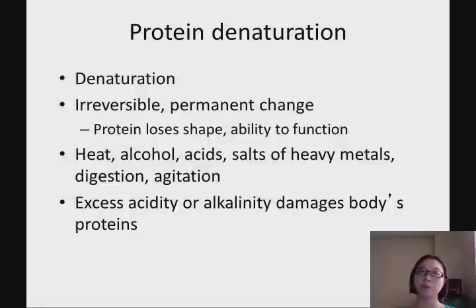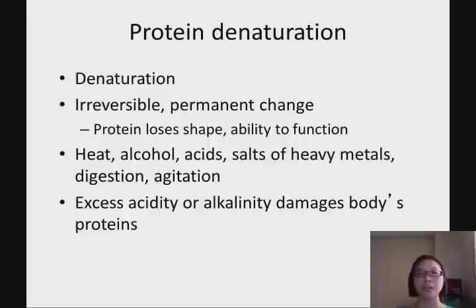So whenever we talk about protein digestion, we have to talk about one thing which is called protein denaturation. Actually, it is an irreversible, permanent change, because we want to destroy the shape of this protein. When we destroy the shape, we destroy the function of this protein, so then we are able to digest it. So what are other processes that can cause protein denaturation?